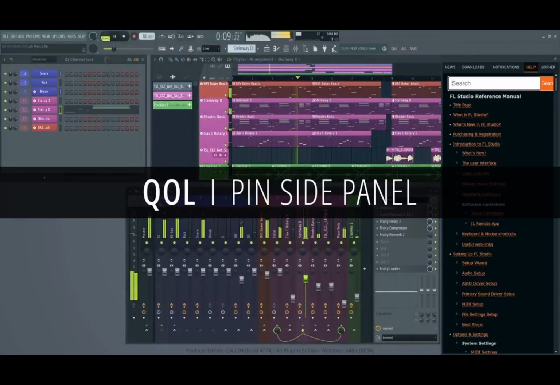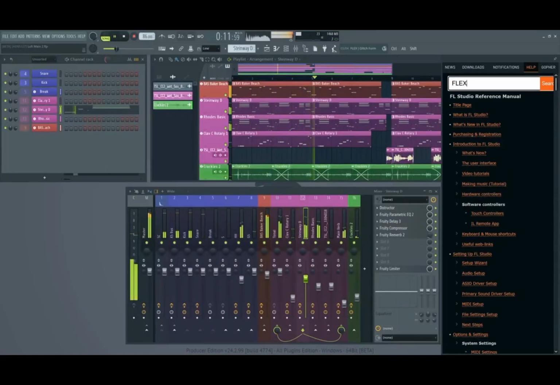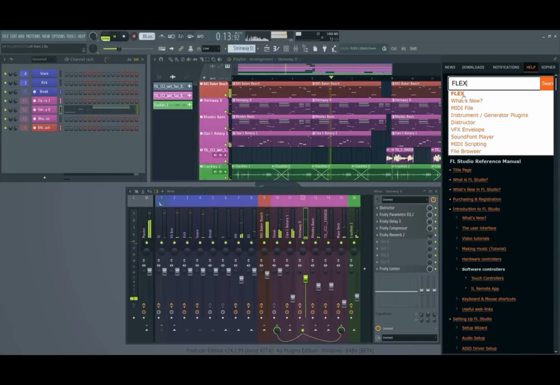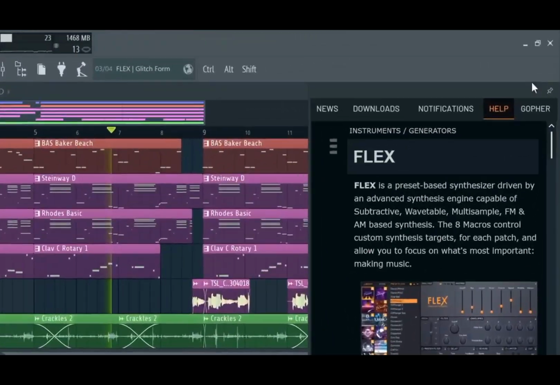Click the pin icon to keep the communications panel open as you navigate the manual, check notifications, and use Gopher.